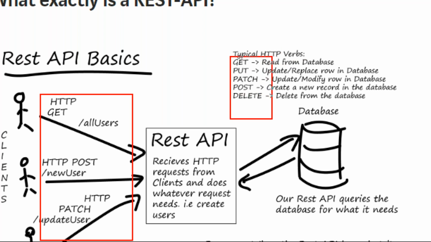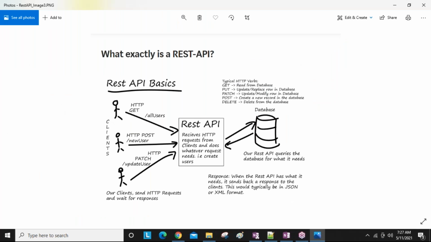The HTTP protocol has the methods GET, PUT, PATCH, POST, DELETE, like that. Whenever I'm sending a GET request, guys, it is reading the data from the database. A POST request creates a new record. A PUT request updates the existing record. A PATCH request also updates the existing record, but only partially. Later we will discuss these things more clearly. A DELETE request deletes an existing database record. So like that, there are a number of behaviors, guys. Later we will discuss all these things.